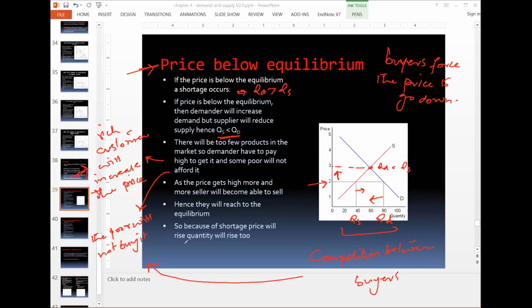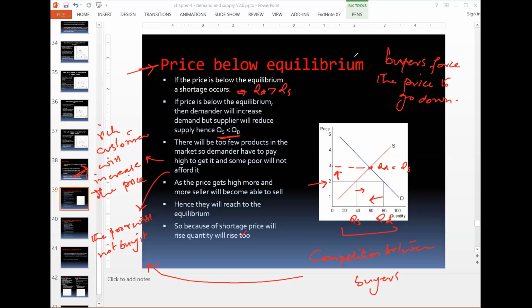Hence, because of the shortage, the price will rise and quantity will also rise. This is the dynamics when the prices are changed itself, and it is affecting the market.